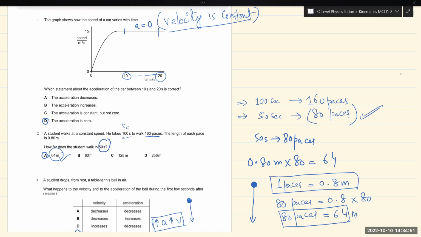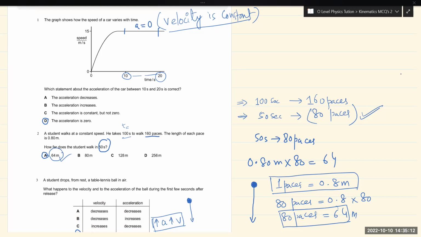If the speed is constant, it means the magnitude of velocity is constant. The definition of acceleration is rate of change of velocity.